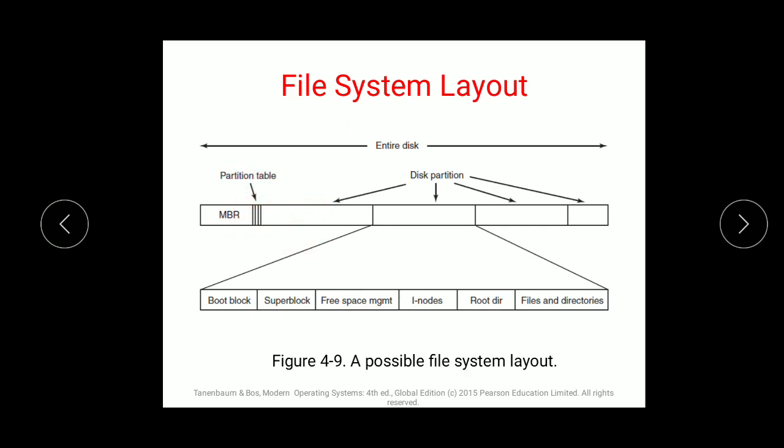Why do you require a partition table? The first thing that comes to mind is that partitioning is dividing. When I divide it into equal parts, whatever data I am inserting goes in a proper sequence and in an equal format. Then you have the disk partition. The disk partition again contains boot block, super block, free space management, inodes, root directory, files and directories. The last thing which comes is files and directories. Before that, all this data is also being stored into your file. We'll see each and every one in detail.